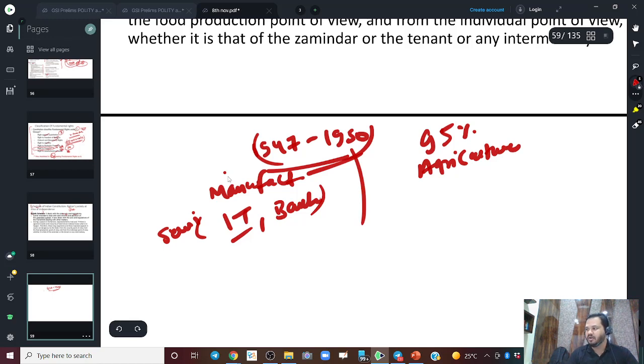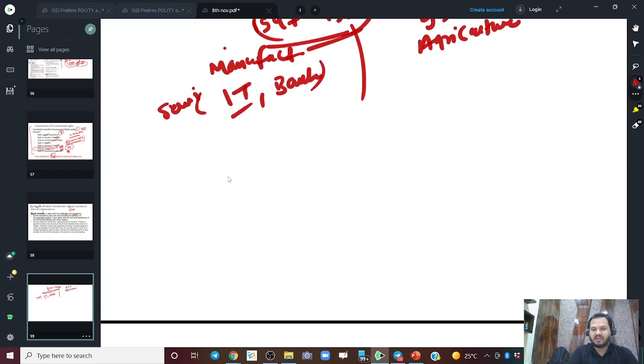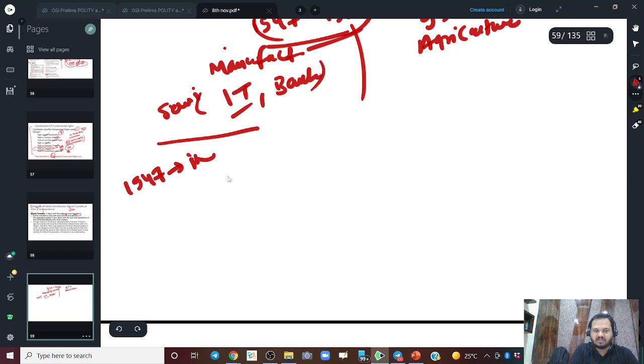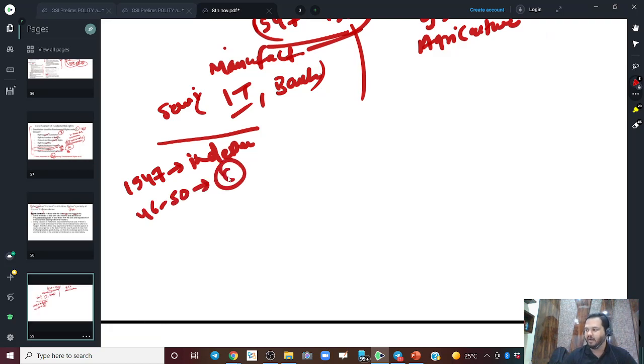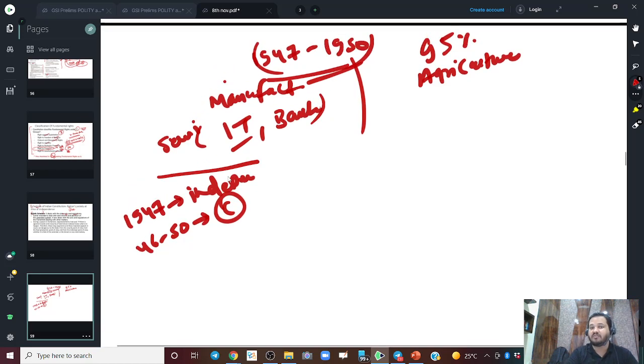Now after a long struggle by our various leaders, we did get independence. In 1947 we got independence, and from 46 to 1950 we made our constitution. Everybody was very happy. Yeah, we got independence, right? But now see, what was the real condition of agriculture?